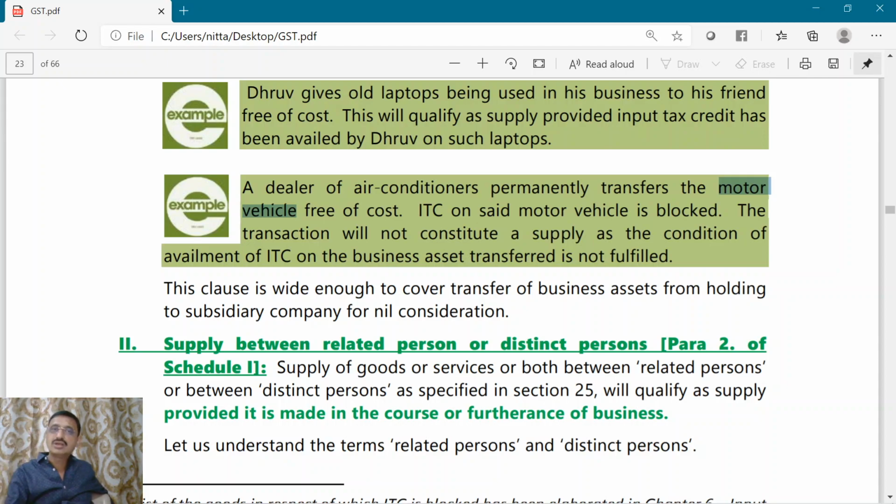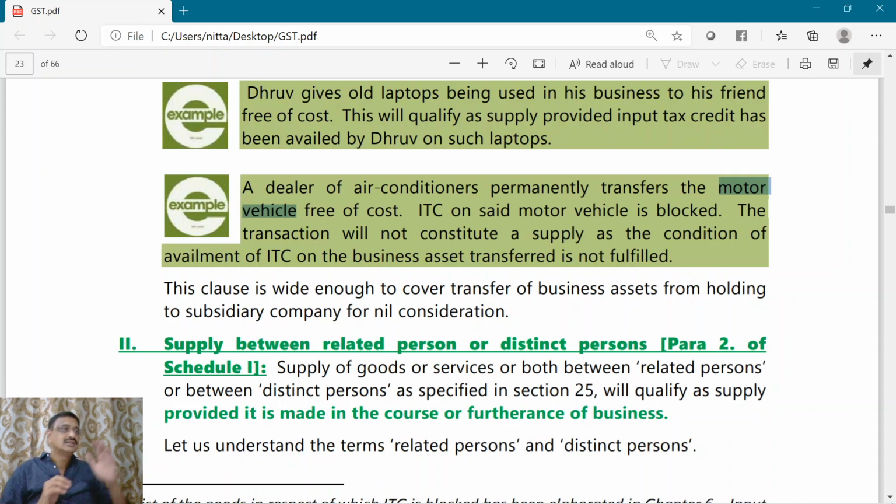Once this is a blocked credit, that fellow might not have availed the input tax credit on the motor vehicle. Now if he disposes of it free of cost or without consideration, though this falls under Schedule 1, the condition of availment of ITC is not satisfied, and therefore this transaction can't be treated as a supply.